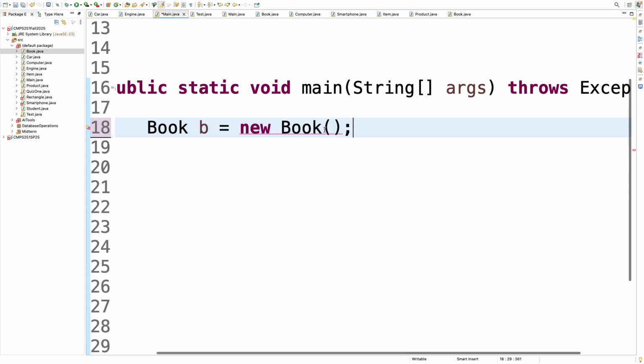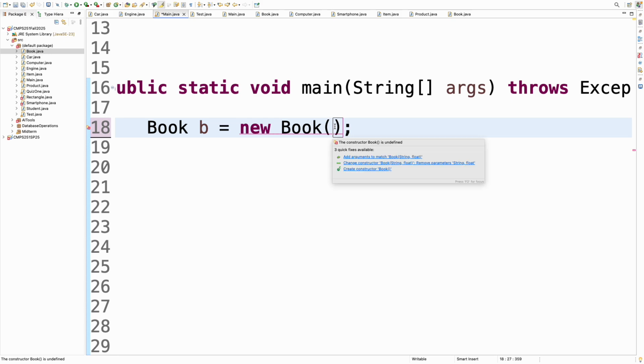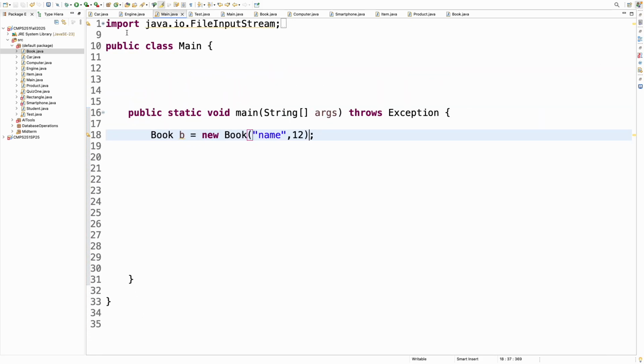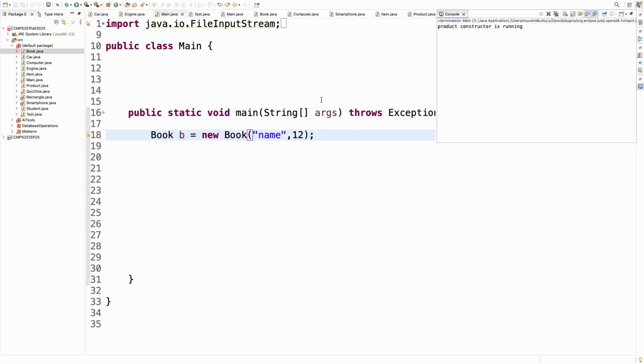And it takes two arguments. One of them was its name, and the other one was its price. I'll just run this one. Okay, I just created one instance, and then I will run my code. And then here is the output. It says product constructor is running.